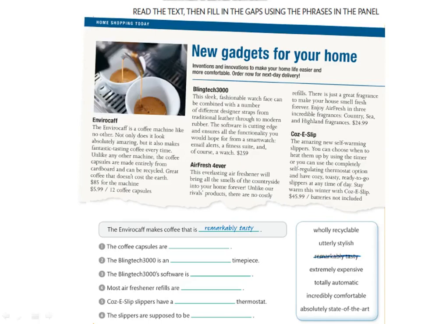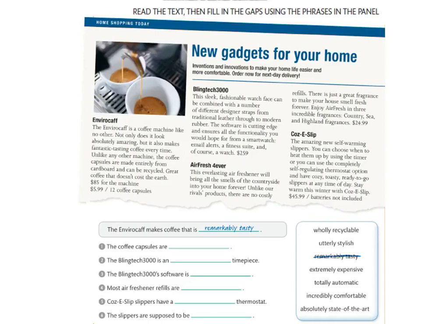$24.99. Cause E-Slip. The amazing new self-warming slippers. You can choose when to heat them up by using the timer, or you can use the completely self-regulating thermostat option and have cozy, toasty, ready-to-go slippers at any time of day. Stay warm this winter with Cause E-Slip. $45.99. Batteries not included. Let's do this exercise now.